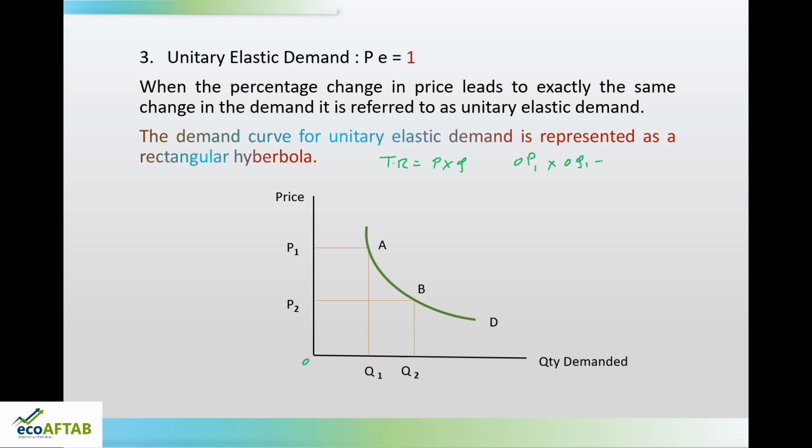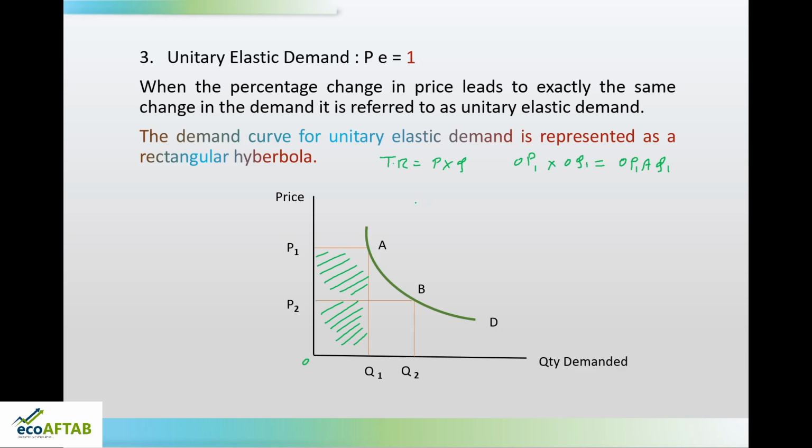So, what is the total revenue the firm is earning? The firm is earning OP1 into AQ1. So, this particular box is the total revenue.